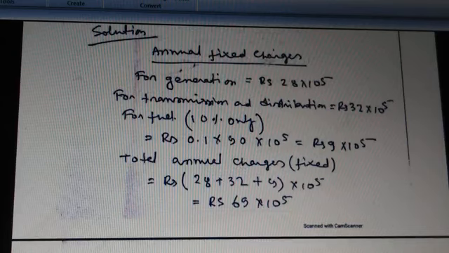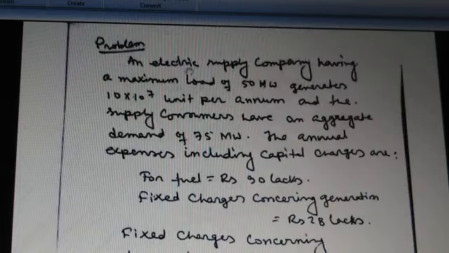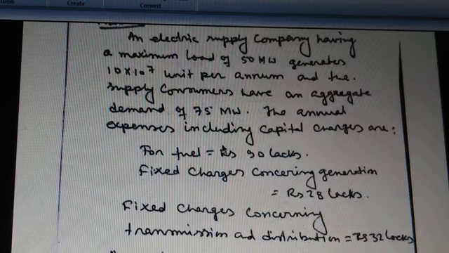Now the solution. Annual fixed charge: for generation, rupees 28 into 10 to the power 5. So now we can repeat the problem. An electrical supply company having a maximum load of 50 megawatt generates 10 into 10 to the power 7 units per annum, and the supplied consumers have an aggregate demand of 75 megawatt.